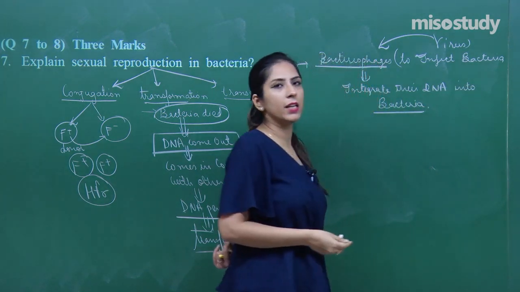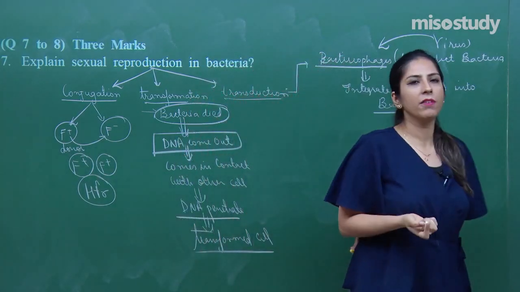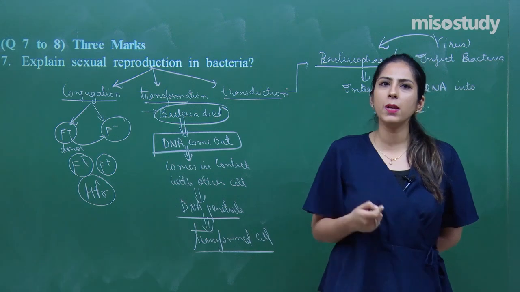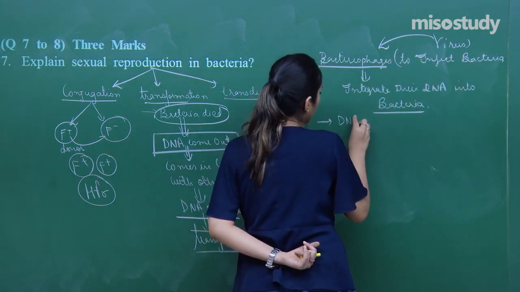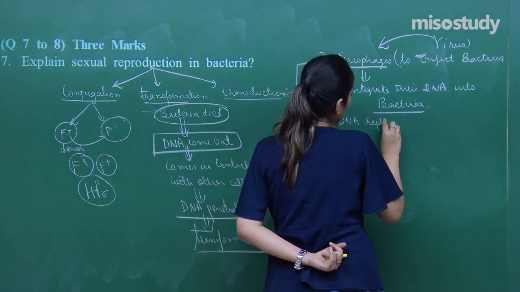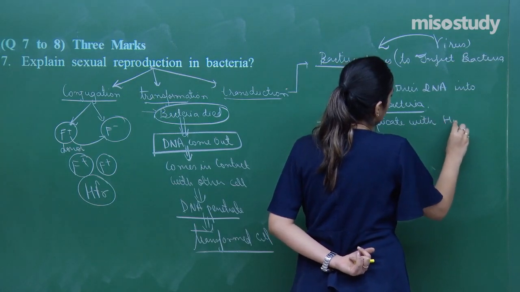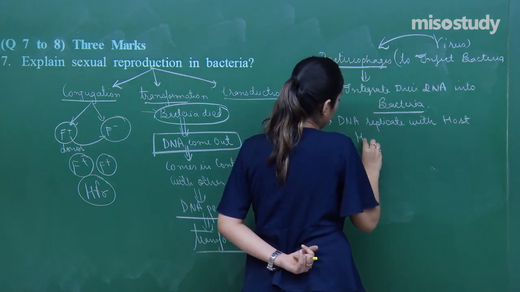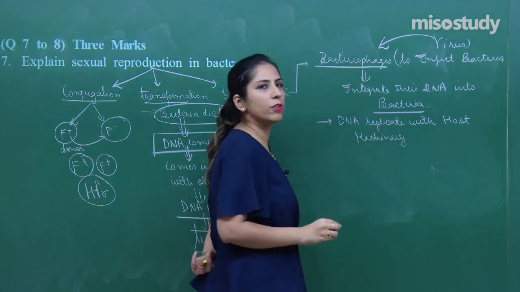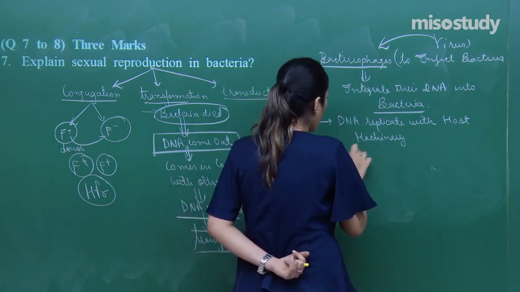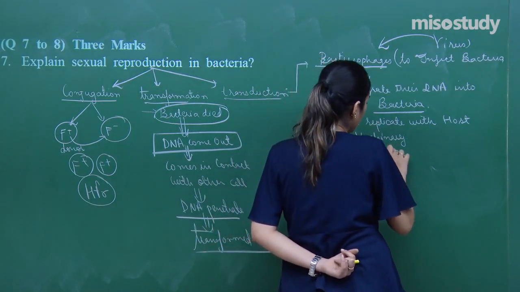Those bacteria will be having their own genome as well, so the viral DNA will replicate along with the host machinery. They will replicate with host machinery, and copies of the DNA which is inserted will be produced.